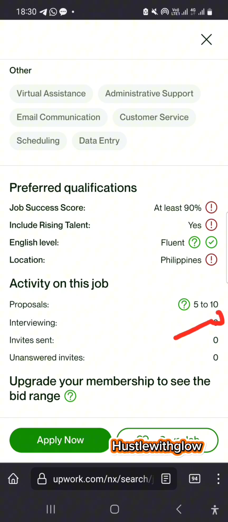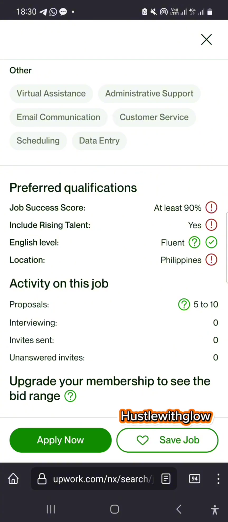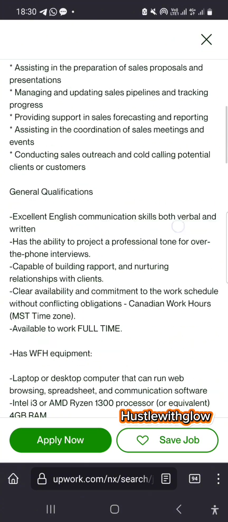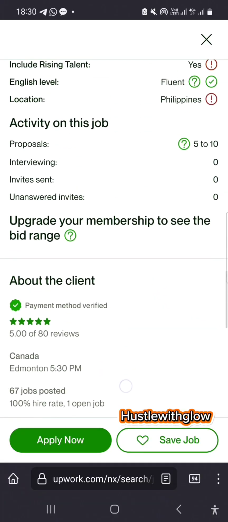Okay, and no invite has been sent. So whenever you come here and you see that some people have been interviewed, as in they have started interviewing people, just save your connects. Don't stress yourself. All right, so let's say we want to apply for this, even though I am not eligible.